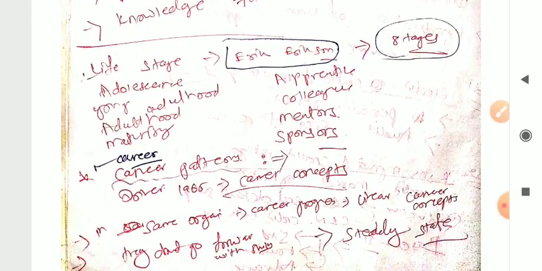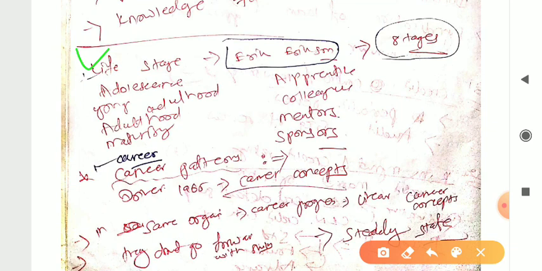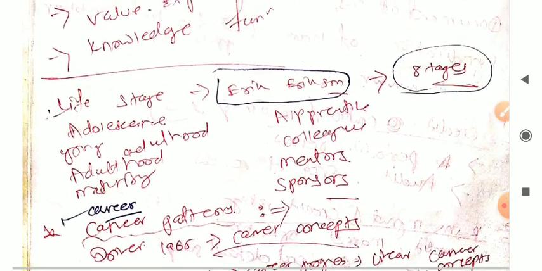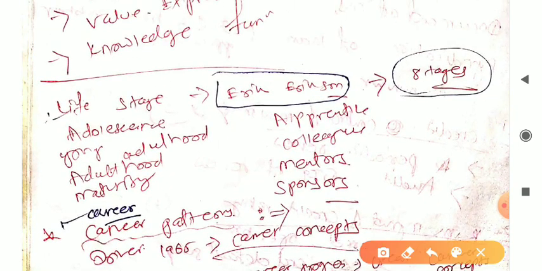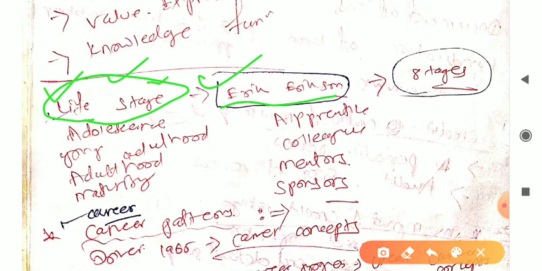So next we are looking at life stages, right? Let me show you a big one. This is correct. So life stage is very important. The life stages are given by Erik Erikson. Remember this name so that it will help you. Erik Erikson has given the life stages. So how many stages? Here, 8 stages.